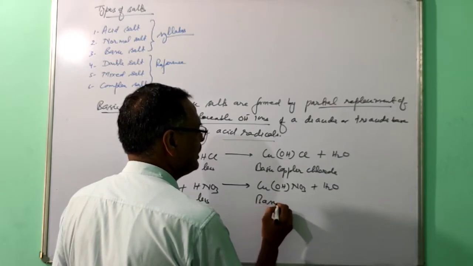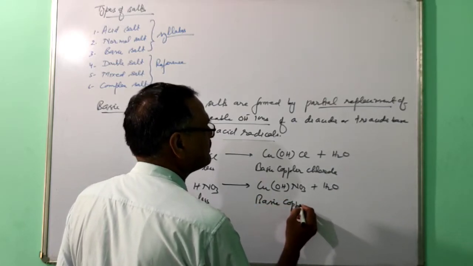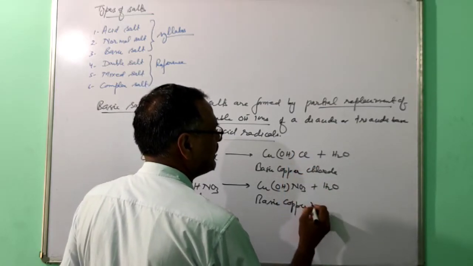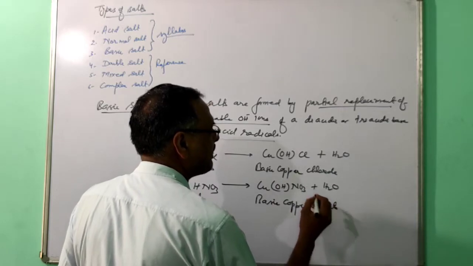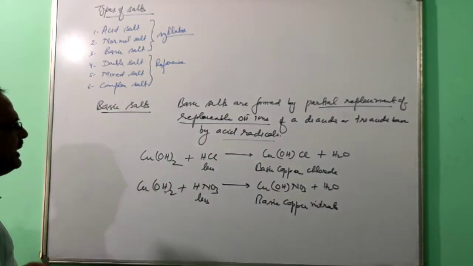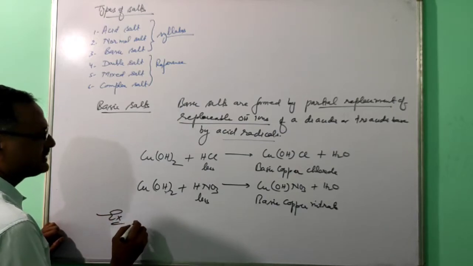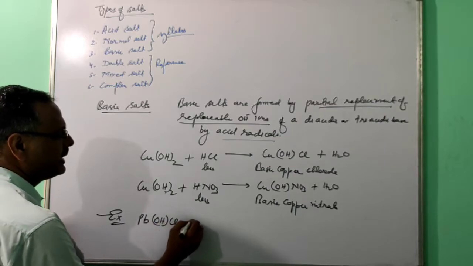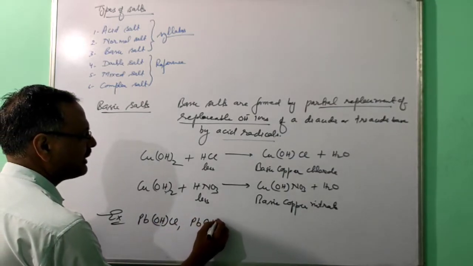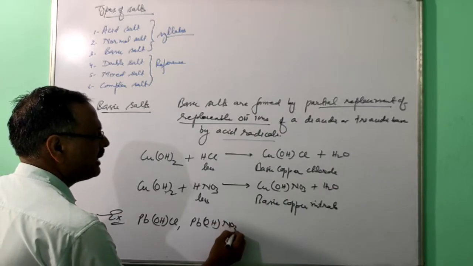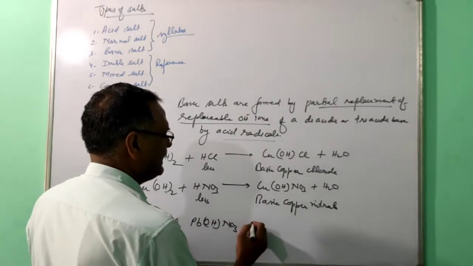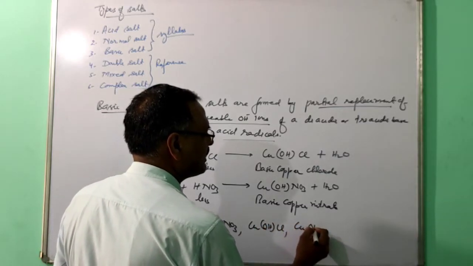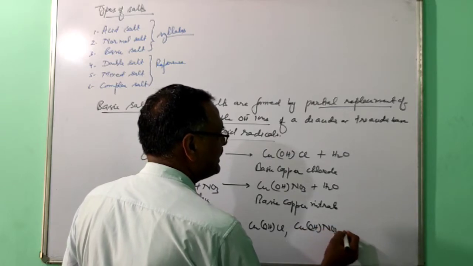This compound is called basic copper nitrate. Some more examples of basic salt are basic lead chloride, basic lead nitrate, and the two you have written here, basic copper chloride and basic copper nitrate, etc.